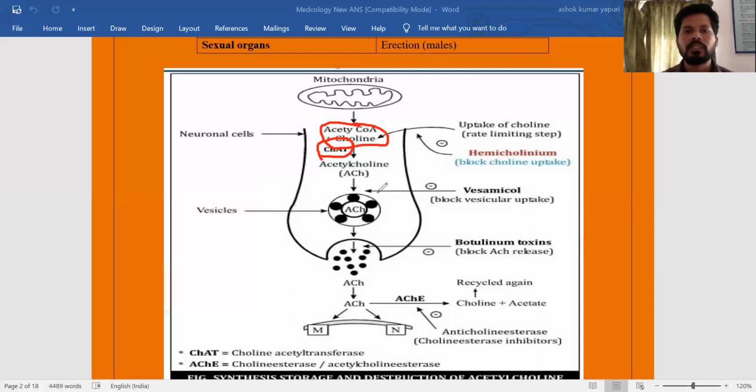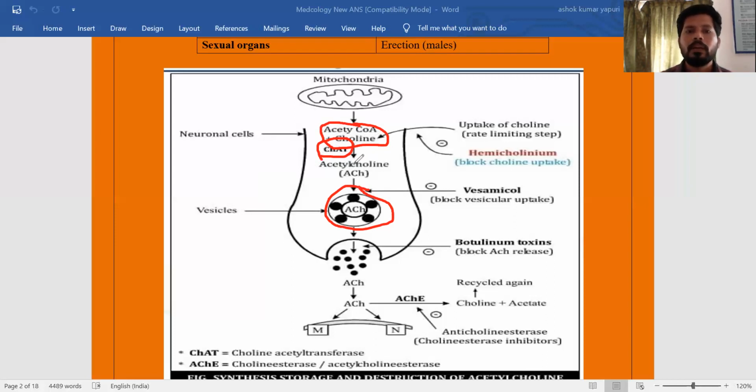After synthesis, it has to be stored in the synaptic vesicles. What are synaptic vesicles? These are pouch-like structures present in the presynaptic neuron for storage of a synthesized neurotransmitter. First step is synthesis, second step is storage.